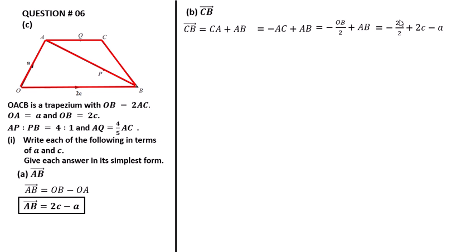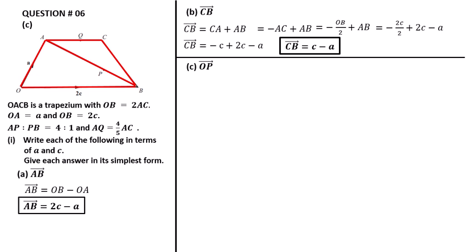So 2 cut with 2, it will be equal to minus C plus 2C minus A, and that is equal to CB, which is C minus A. 2C minus C is equal to C minus A.